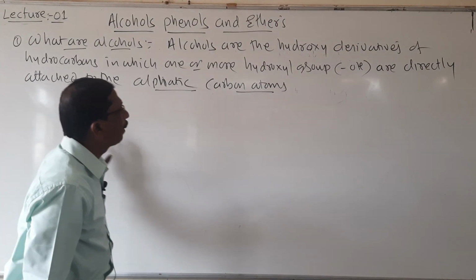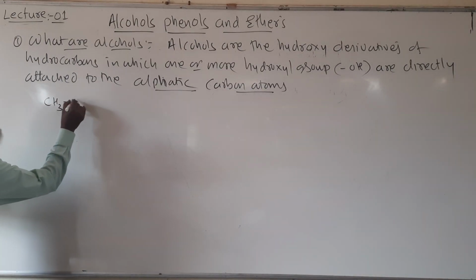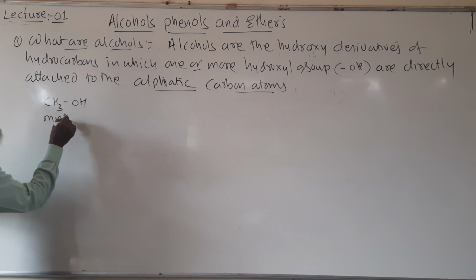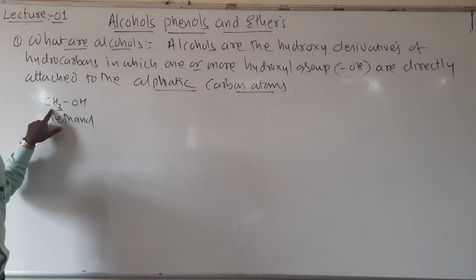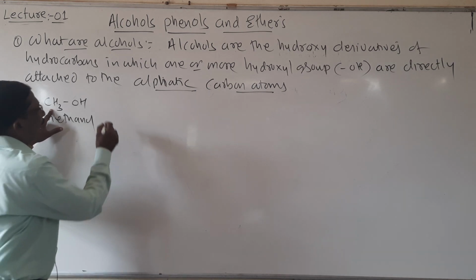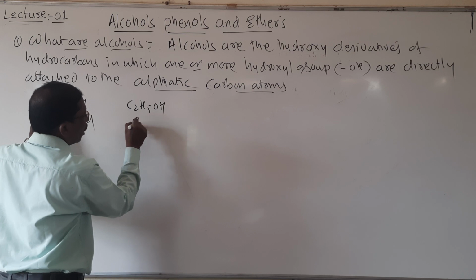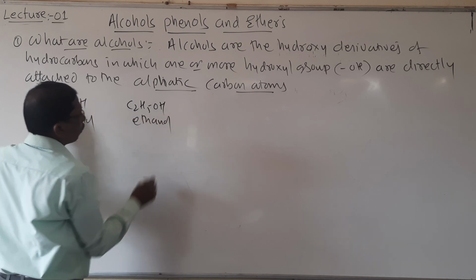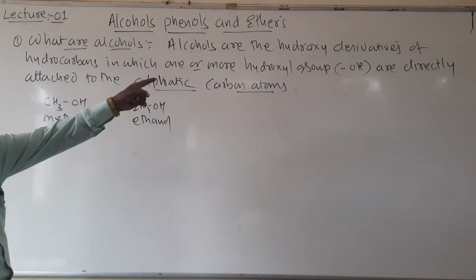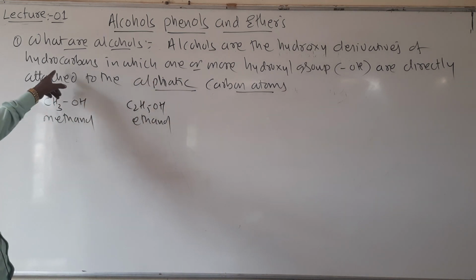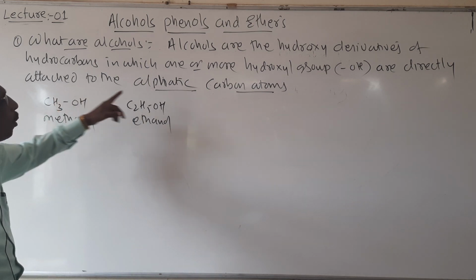Look here students, I will show an example. CH3OH is called methanol. Here the OH group is directly attached to the aliphatic carbon atom. Another one, C2H5OH, ethanol, where the OH group is directly attached. In the definition, alcohols are the hydroxyl derivatives of hydrocarbons in which one or more hydroxyl groups are directly attached.